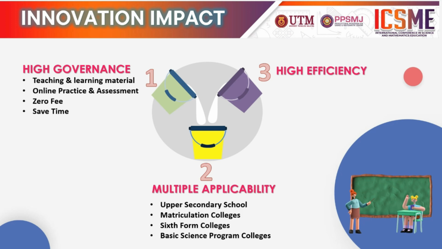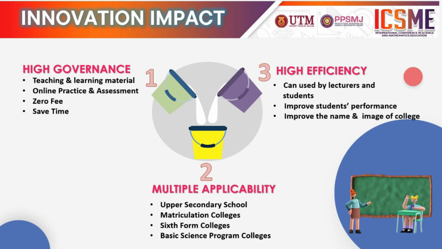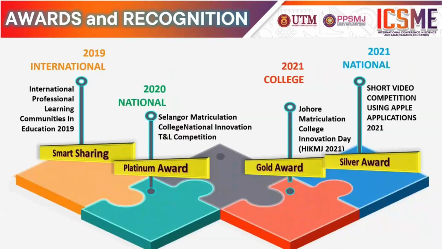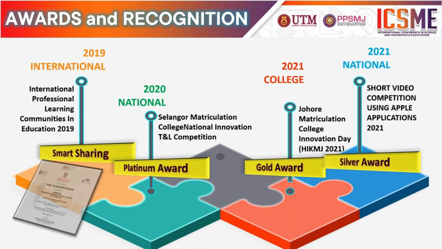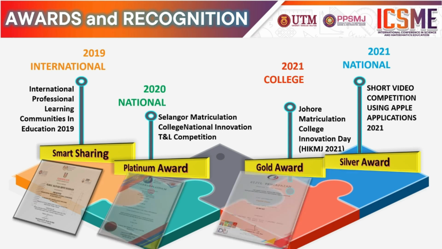Second, multiple applicability. All the innovative materials can be used by lecturers and students from upper secondary school, matriculation colleges, sixth form colleges, and basic science program colleges as teaching and learning aids. Third, high efficiency. The innovations not only can improve students' results but also the name and image of colleges. These innovations have won four awards in 2019: Smart Sharing, Platinum Award, Gold Award, and Silver Award.